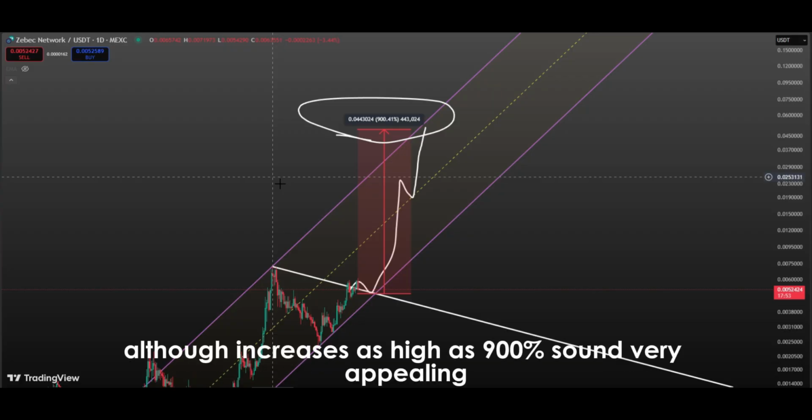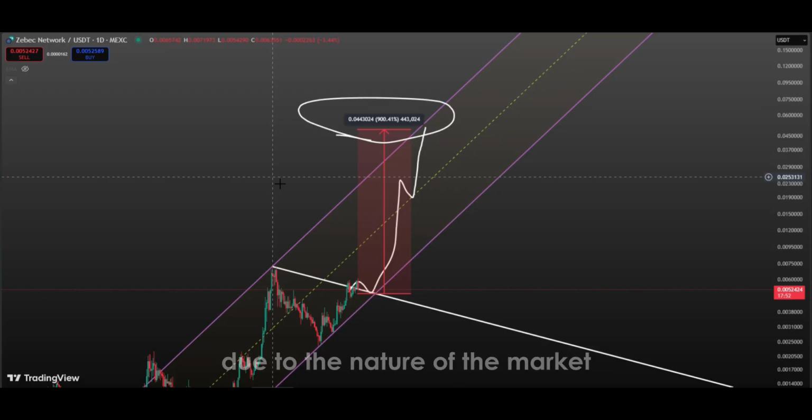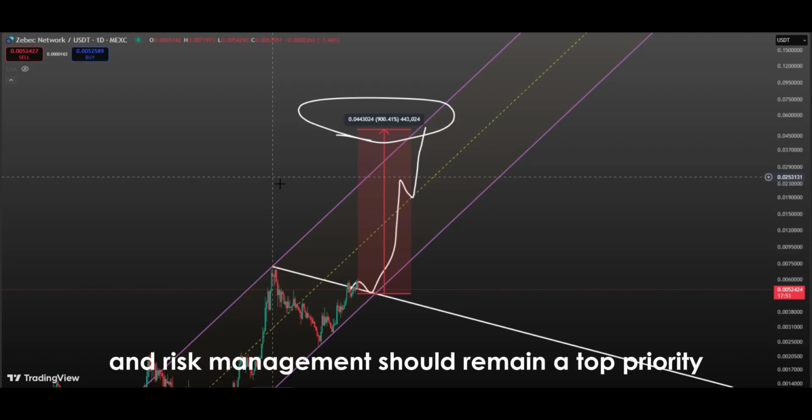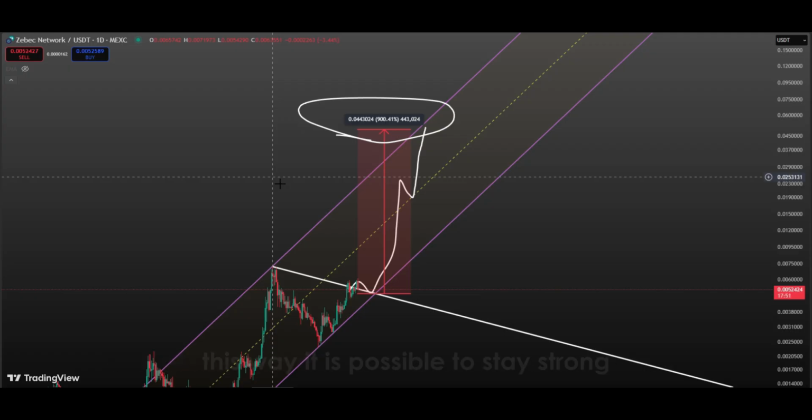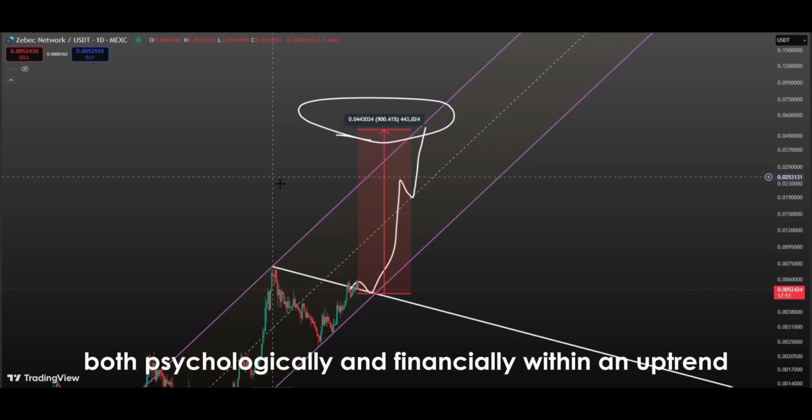Although increases as high as 900% sound very appealing, caution should always be exercised due to the nature of the market, and risk management should remain a top priority. This way, it is possible to stay strong both psychologically and financially within an uptrend.